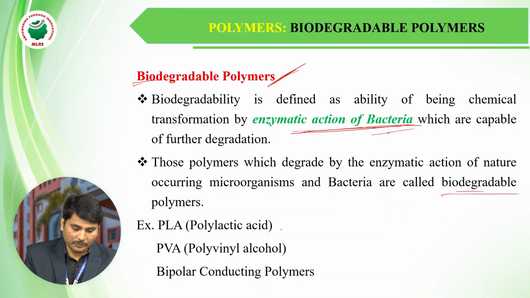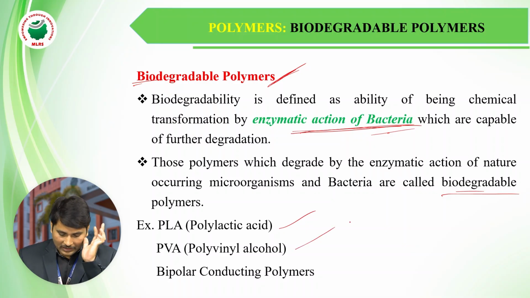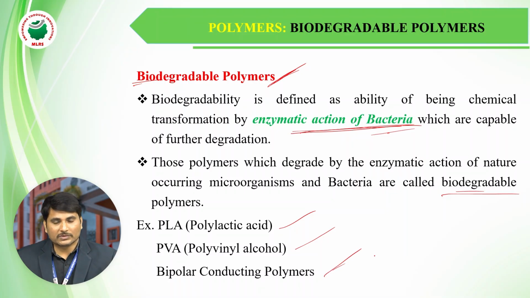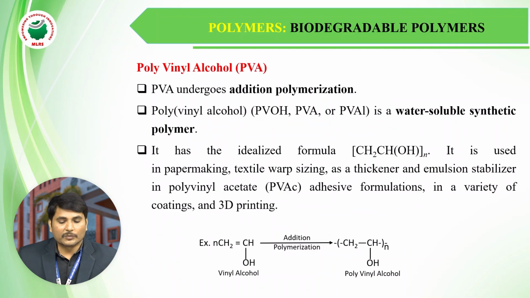PLA, polylactic acid, PVA, polyvinyl alcohol, and biopols are some of the best examples of biodegradable polymers. Now we will take one example, PVA, polyvinyl alcohol.